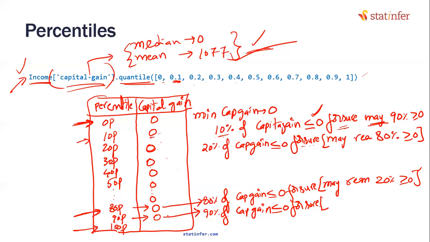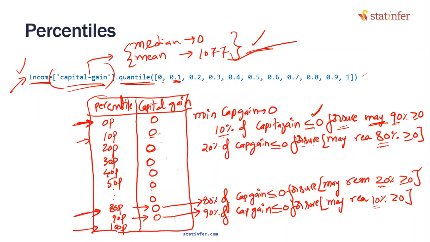90% of the capital gain is zero only. For sure. Now tell me the next statement, which becomes very critical here. Maybe the remaining 10% of the data is greater than or equal to 0, but I'm not sure. I can't say definitely that the rest of the 10% of the data will be greater than or equal to 0. Like the way I said, maybe 80% is 0, maybe more than 90%, maybe the remaining 10% is greater than 0. I'm not sure.